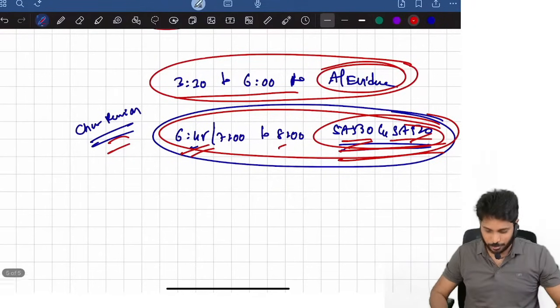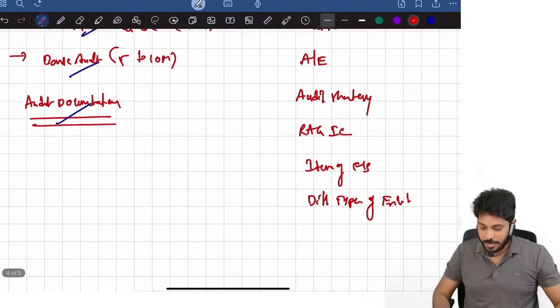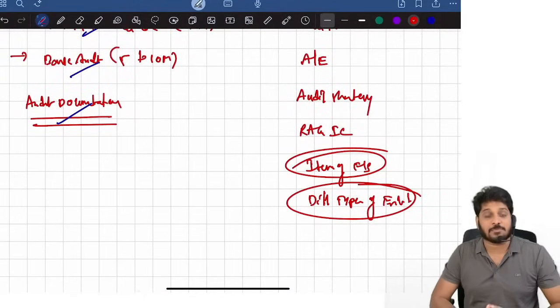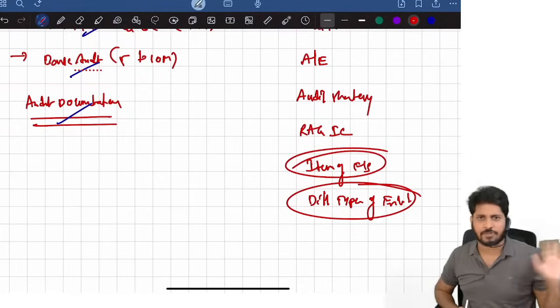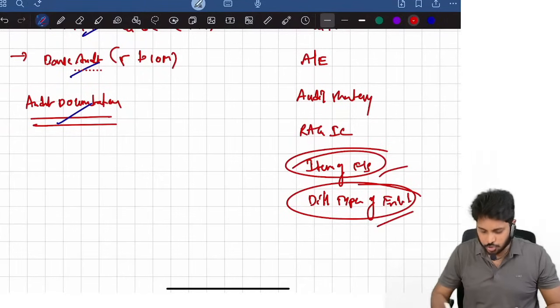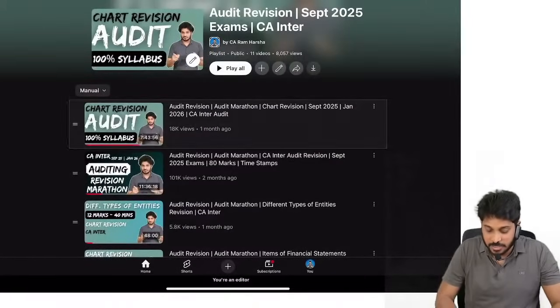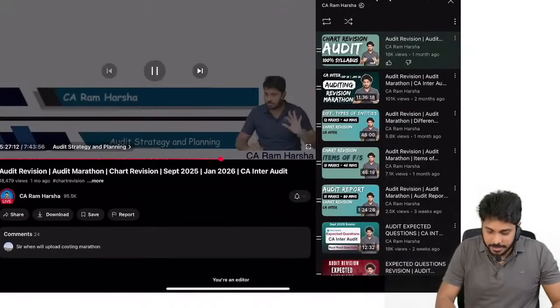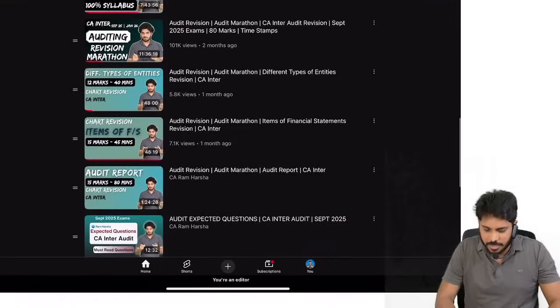Then day after tomorrow, 13th morning, items of financials and different types of entities. Morning you revise directly from my chart revision. That is enough from exam point of view. Chart revision is enough for these 2 topics. Chart revision is also there here only. The first one, 7.5 hours revision, is the chart revision. Inside this directly go to the timestamp, or I separately uploaded different types of entities and items of financials also.